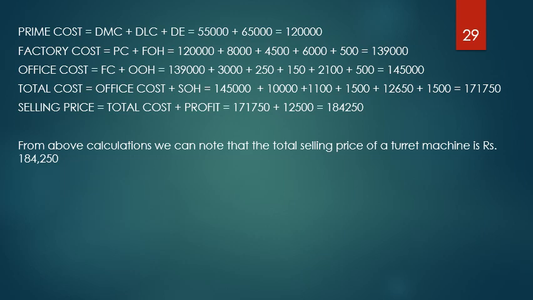This is how you need to do it. Again, I am cautioning you, don't start directly. First categorize them under the proper categories, then go on adding them. That is the easiest way of solving such problems.